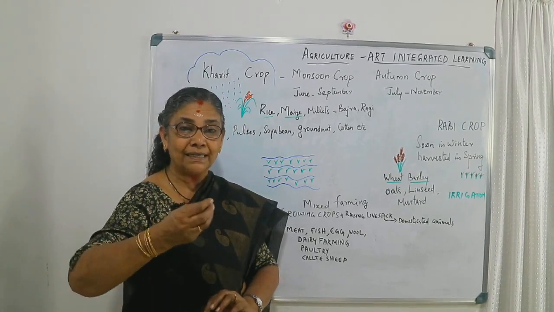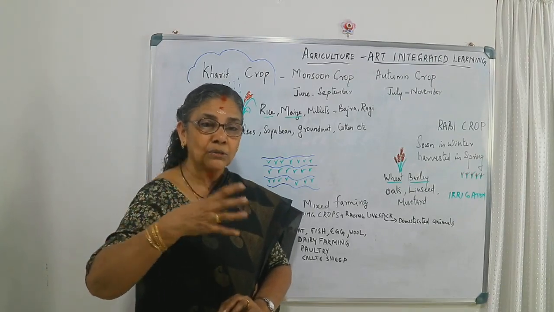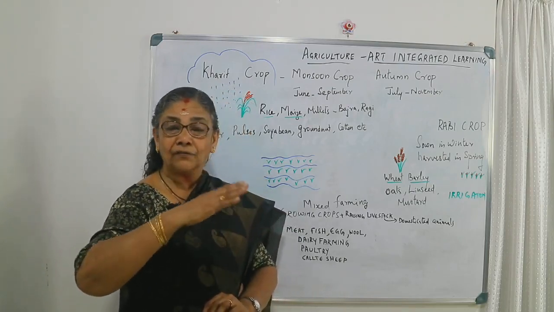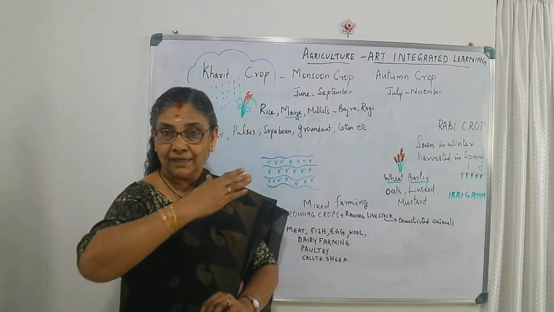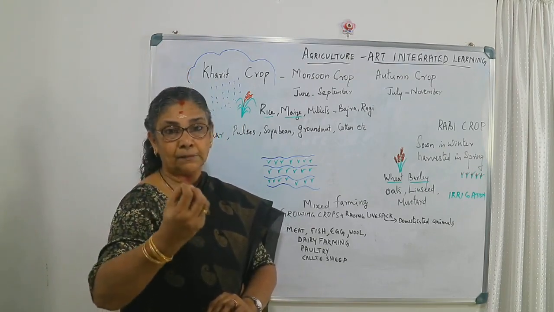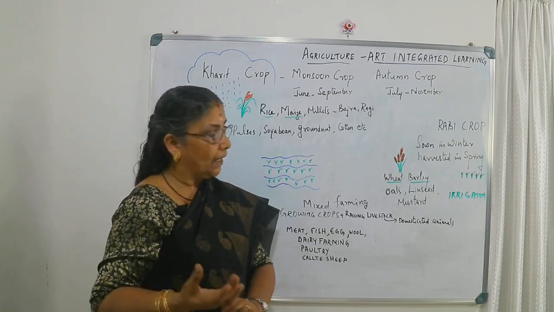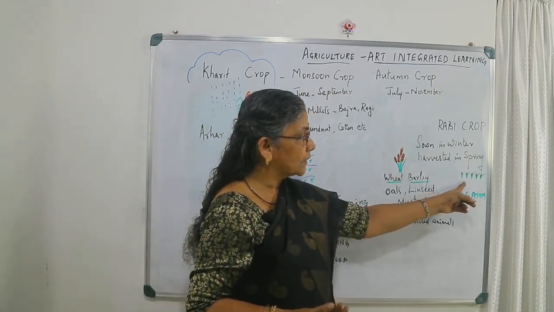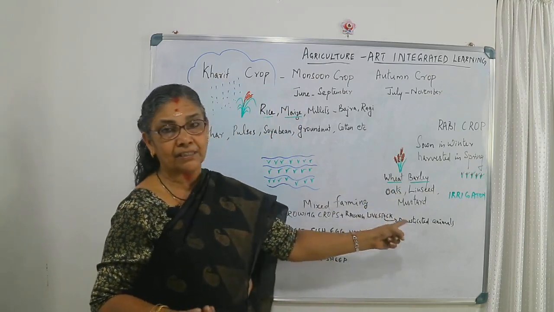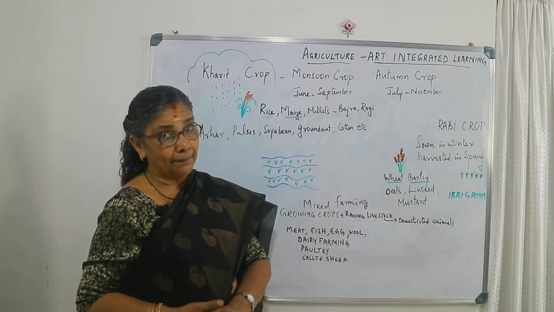Most often the seeds and roots may be submerged into the soil, and when the winter ends and the ice and snow move away, it starts to spread and grow up. So it is the spring season, and here we see wheat, barley, oats, linseed, mustard, etc. are the major Rabi crops.